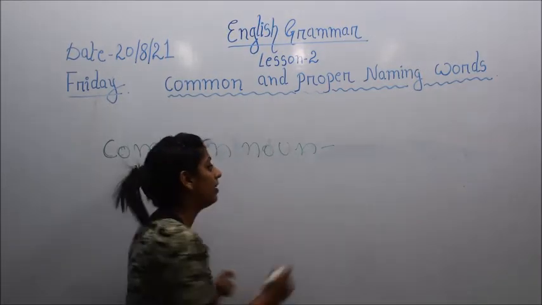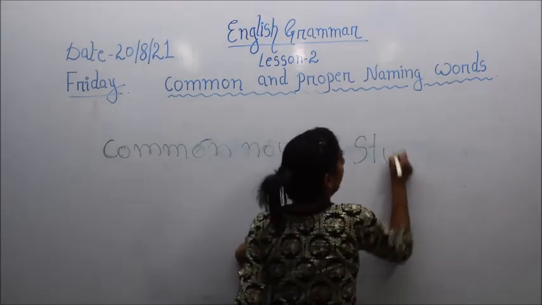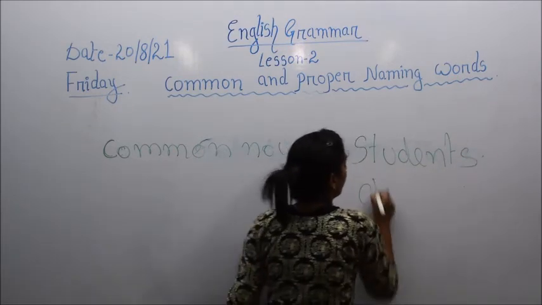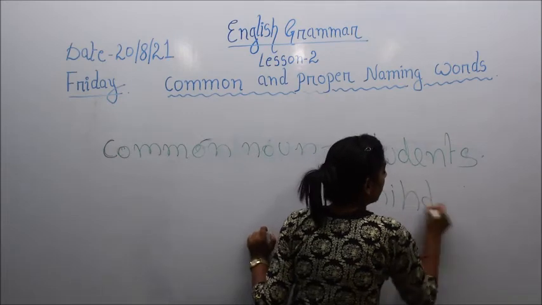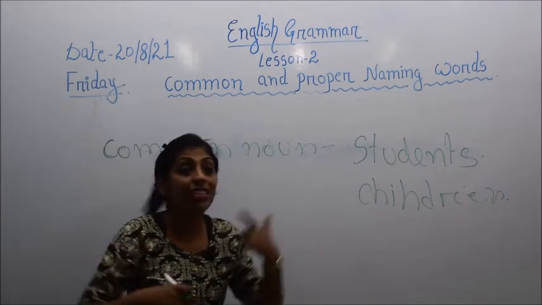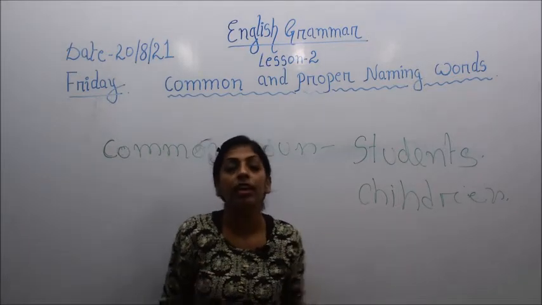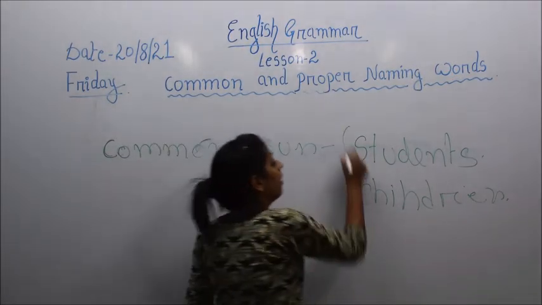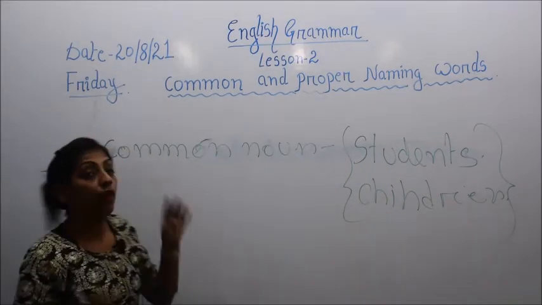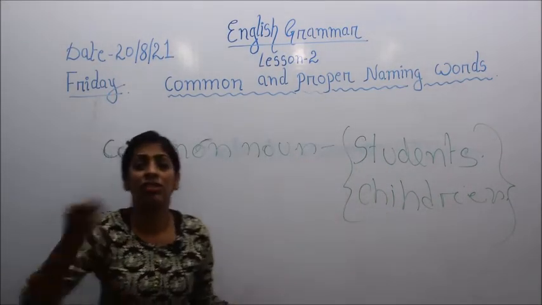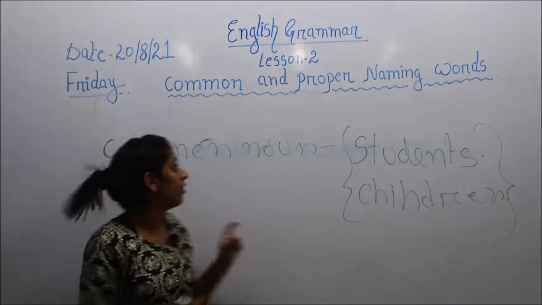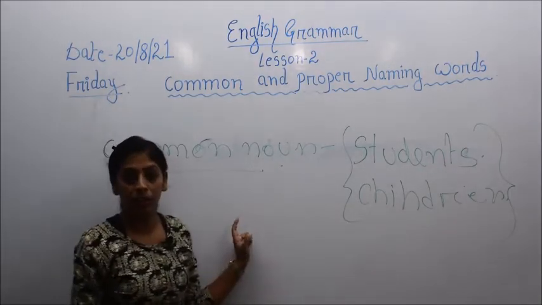Likewise, if I say students, S-T-U-D-E-N-T-S, or children, C-H-I-L-D-R-E-N, you cannot distinguish between them. These two words are in common. That is why words like teachers, students, children, parents come under the category of a common noun.